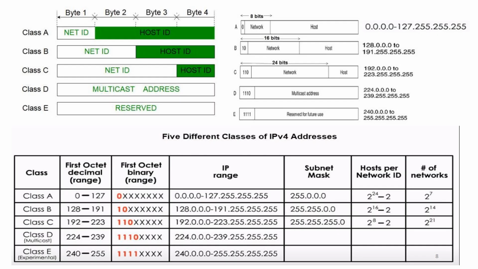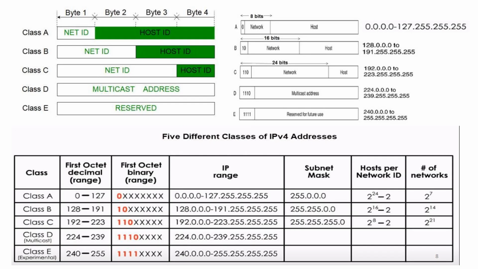As shown in the figure here, the first byte in class A is used as the net ID, and the remaining 3 bytes are used as the host ID. Whereas class B has the first 2 bytes for the net ID and the remaining 2 bytes for the host ID. In class C, the first 3 bytes are used for the net ID and the last byte is used as the host ID. Class D is useful for multicasting purposes, and class E is reserved.